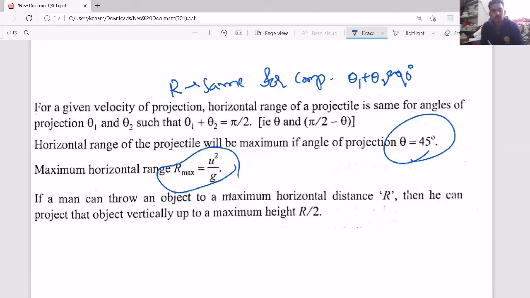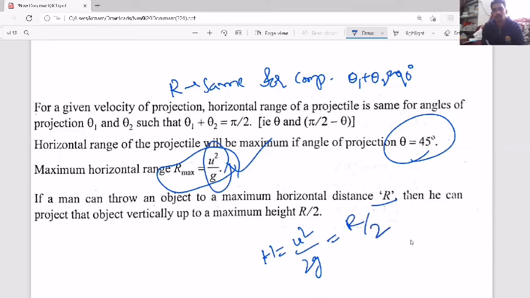Now, if a man can throw an object to a maximum horizontal range R, so this is the maximum range he can throw, then the maximum height he can throw vertically up, what is the maximum height formula? u square by 2g. Here range is u square by g, this is half, so R by 2. So simple questions will come based on simple conditions. Please try to understand the question. I have given these points and I am discussing them so that you can apply them to similar questions.